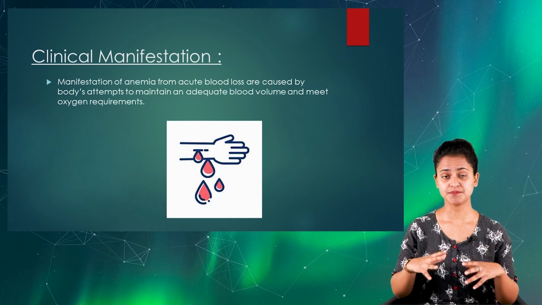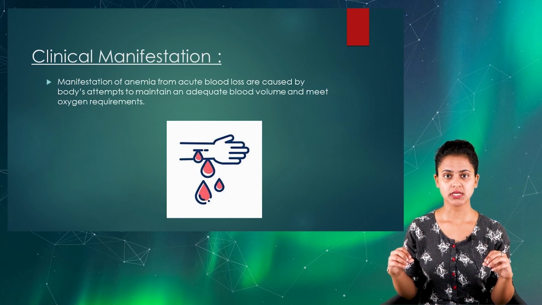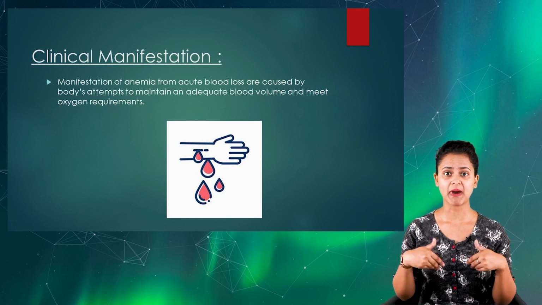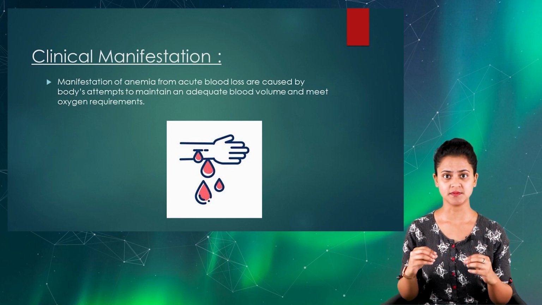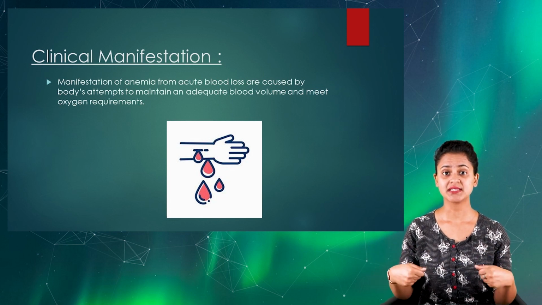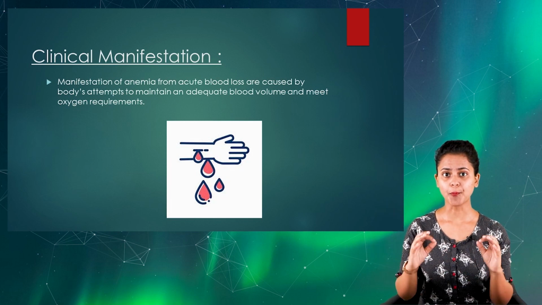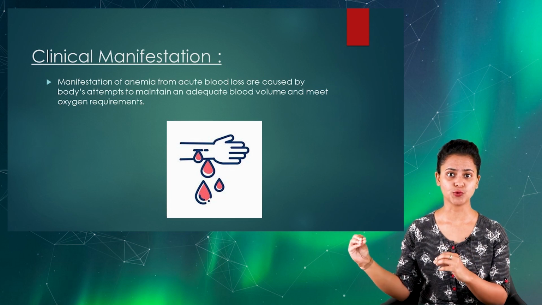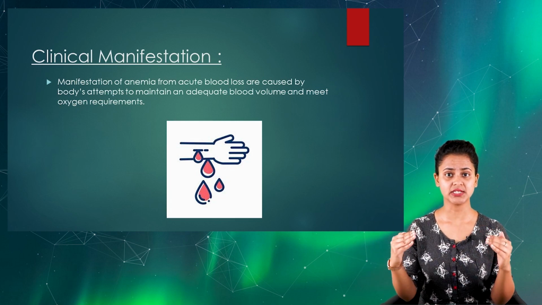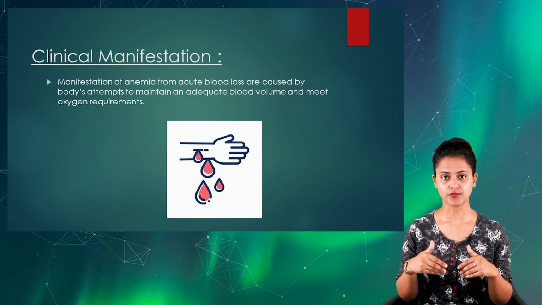So basically, it means that if a client has acute blood loss, the first focus should be managing their signs and symptoms rather than focusing on the laboratory values. Because in some cases, the laboratory values won't show an exact number of acute blood loss in the initial phase due to the compensatory mechanism of the body.